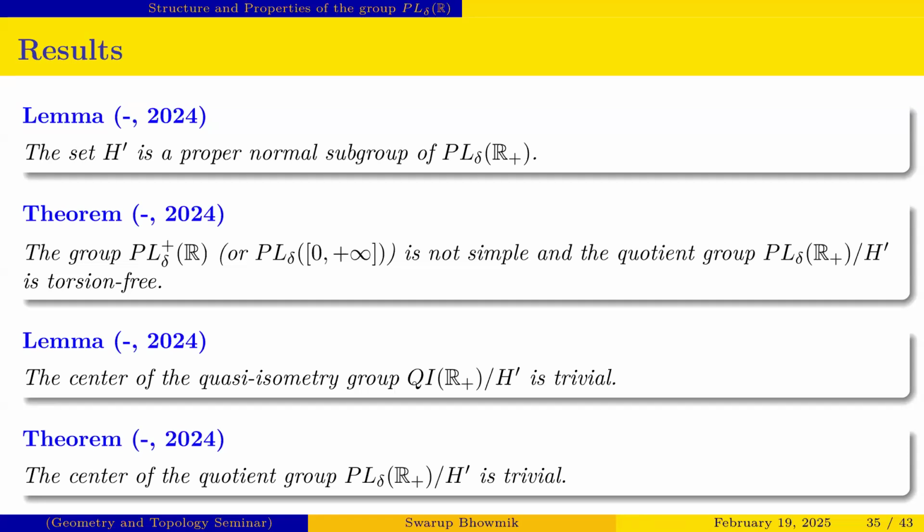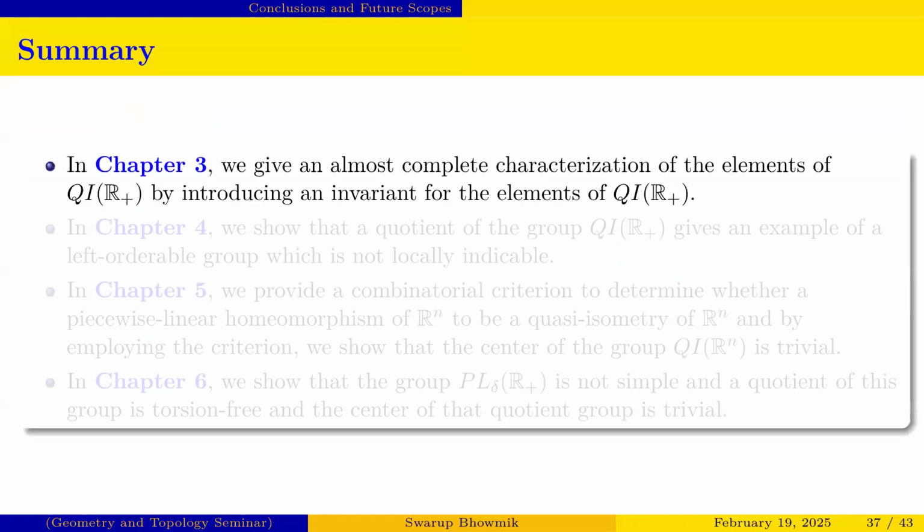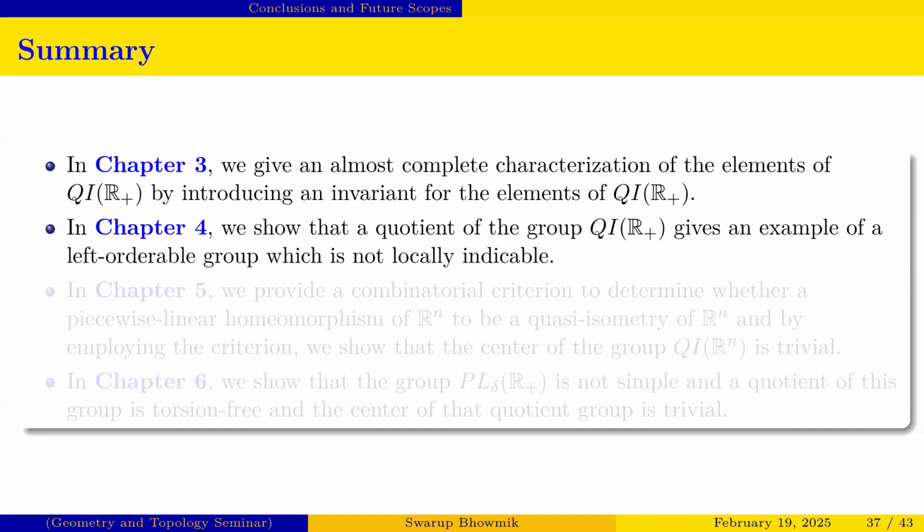So these are some results, and now we go to some conclusions and future scopes. In chapter 3 basically we partially characterize the group QI-plus. So the summary is that in chapter 3 we give an almost complete characterization of the elements of the group QI-plus, and in chapter 4 we saw that a quotient of that group is left orderable but not locally indicable.